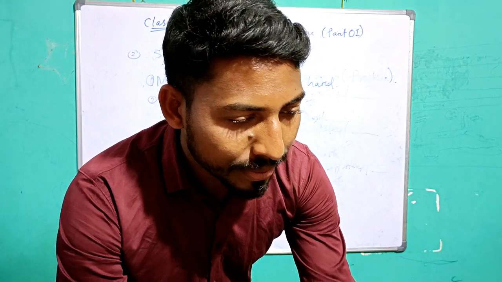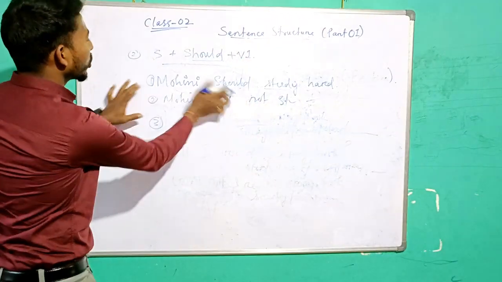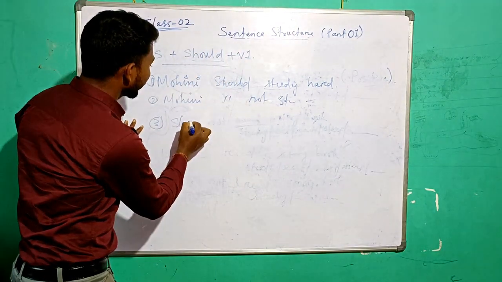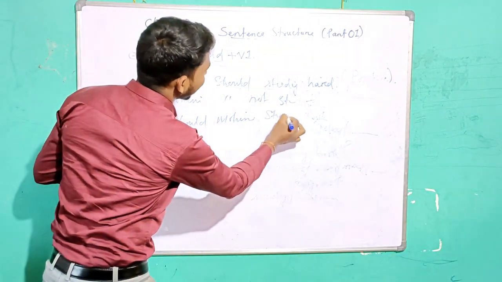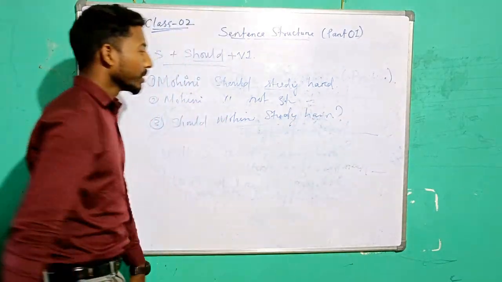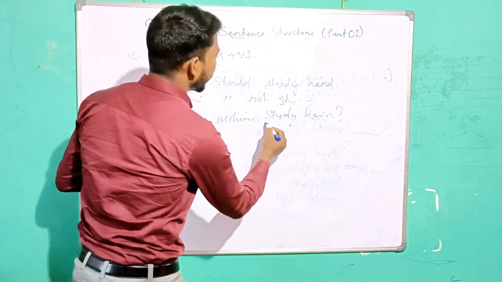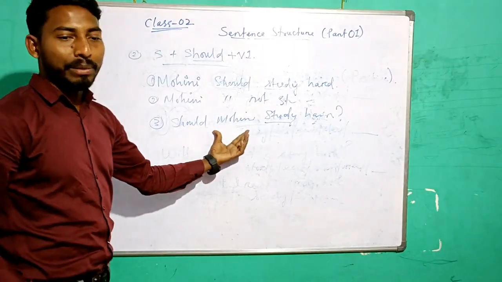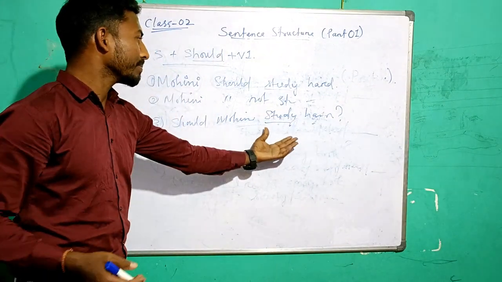So the next one, the third one is what? Interrogative one. Okay. So should Mohini study hard? Write it. Should Mohini study hard? Question mark. This is the sentence structure. Okay, you can change the verbs and the objects according to that, and also you can change the subjects too. Should Mohini study hard?